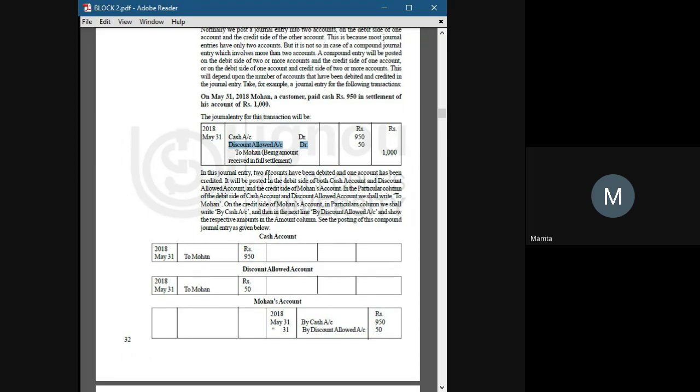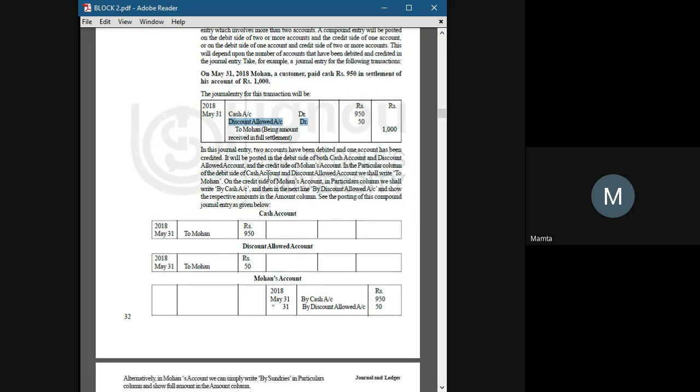Now we will post, or transfer, this entry to its ledger. In this entry we have three accounts. First is the cash account, second is the discount allowed account, and third is Mohan's account. The cash account gets debited here, so we will transfer this amount to the debit side of the cash account, to Mohan, which is 950.